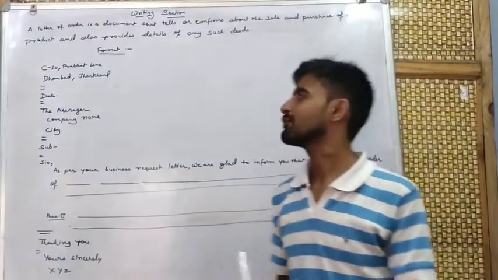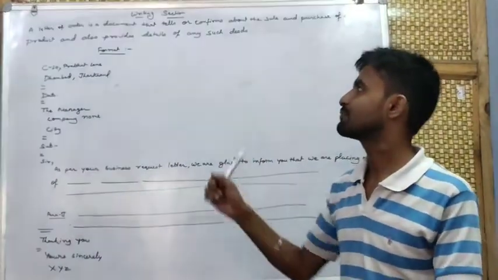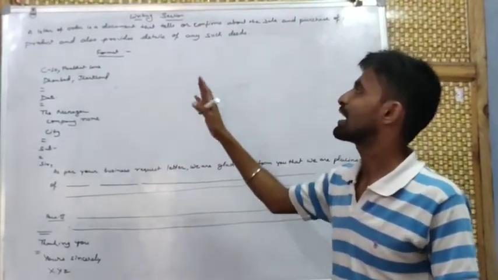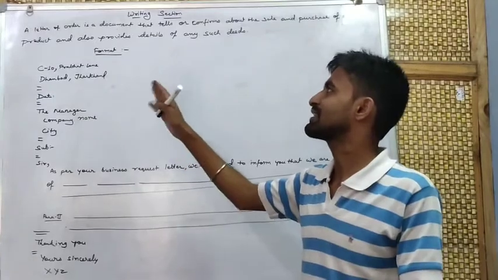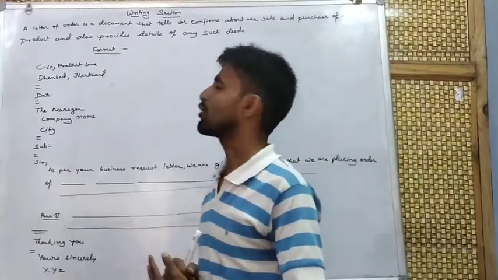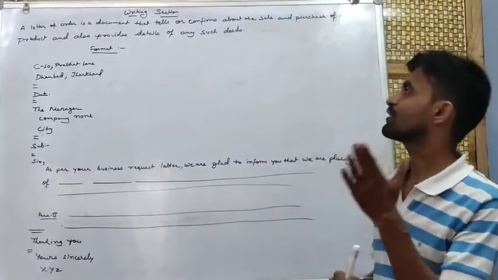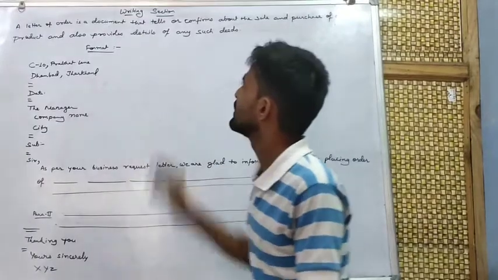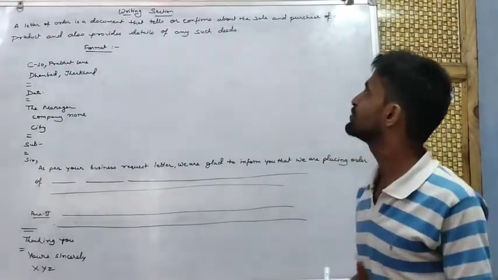We will have a look at all four types of letters, but first of all we will take a look at the writing section, and the first topic is the letter of order placing. This is a letter for order placing. A letter of order is a document that tells or confirms